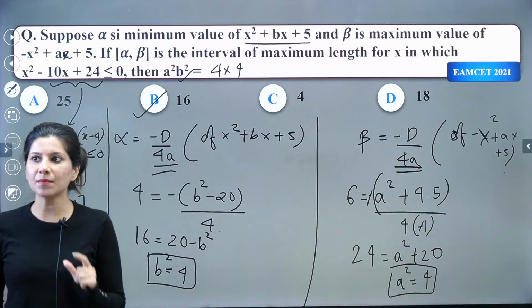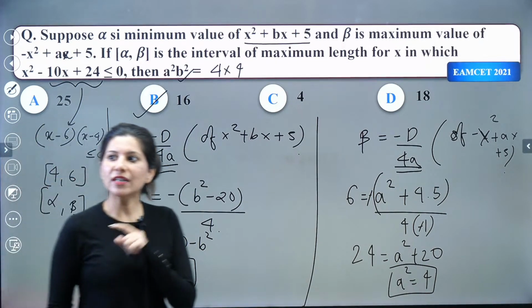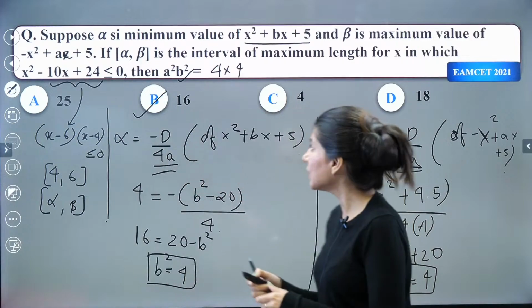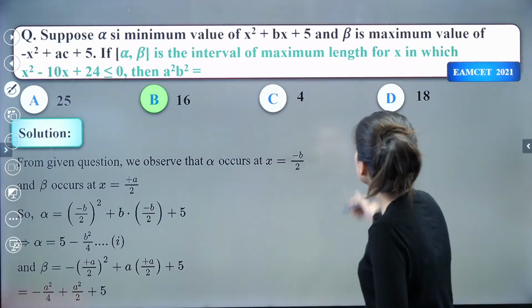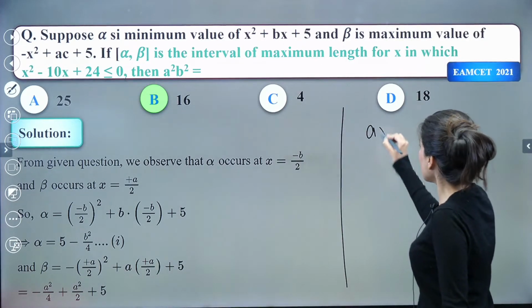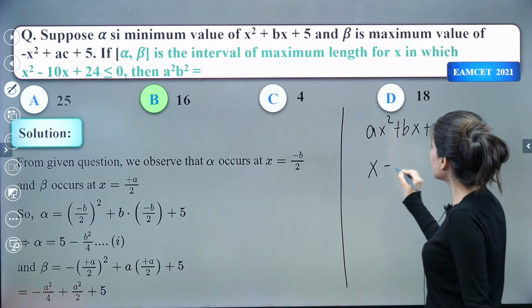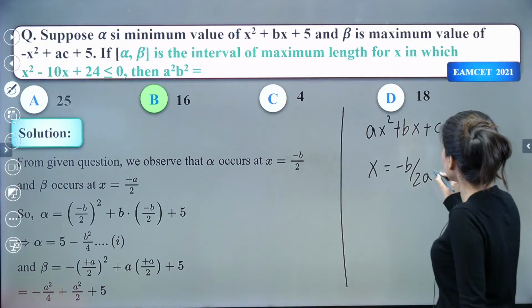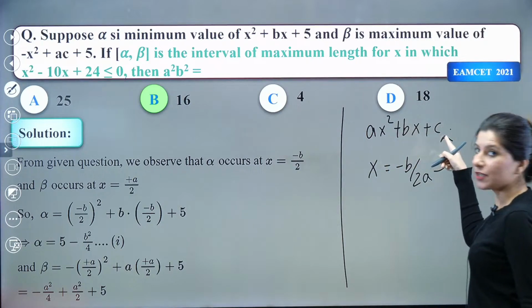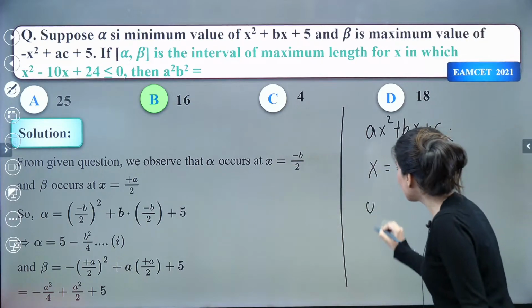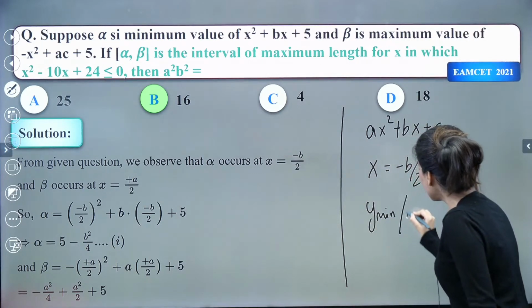Alibada is saying that no, you have incorrectly remembered this. So let me just explain this to you. Okay, so basically ax square plus bx plus c. If you put x equals minus b by 2a in this expression, what you're going to get is either y min or y max.